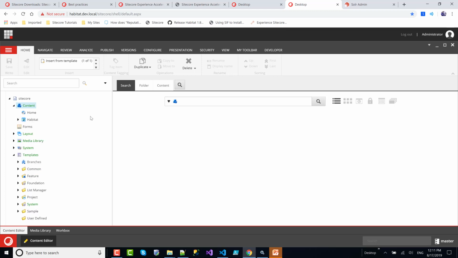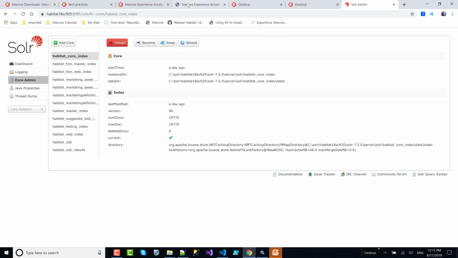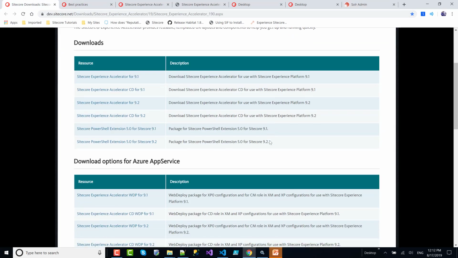This is a Sitecore 9.2 Habitat 1.8 example, and I never tried it, so it should work on this as well. And this is the Solr that this Habitat version is using, and as you can see, right now we don't have any SXA indexes, and we have to create two indexes.